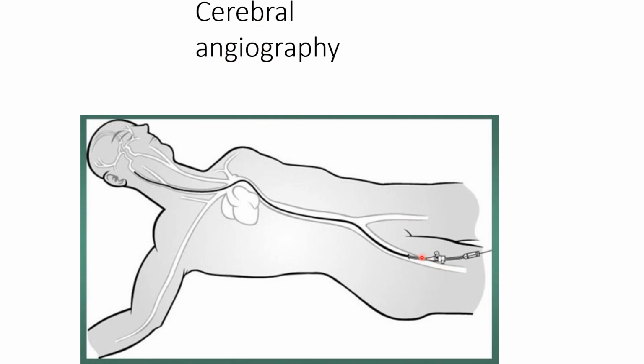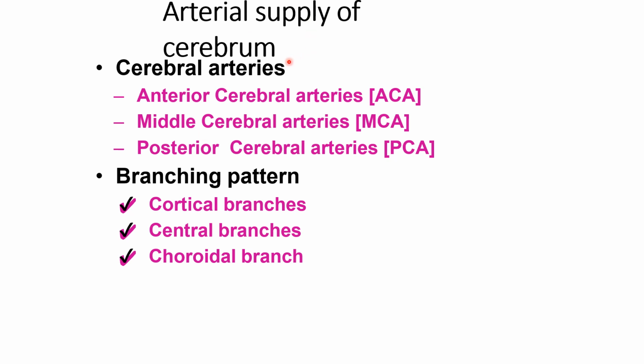Dye is injected either through the common iliac vein, which is a terminal branch of the abdominal aorta, or it may be introduced through the basilic vein. This is the largest superficial vein of the upper limb. Dye is injected through the basilic vein or the common iliac vein, and you can do carotid or cerebral angiography. So you can easily diagnose any occlusion of the arterial supply of the cerebrum.